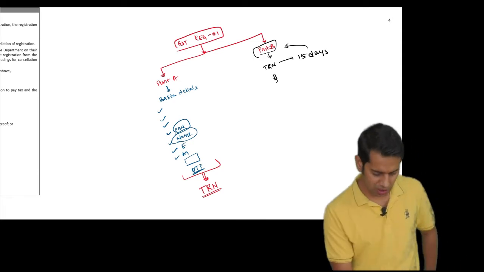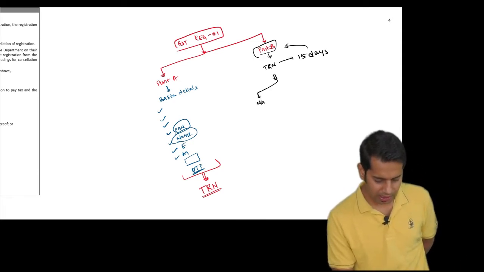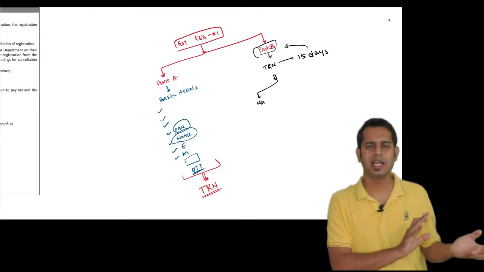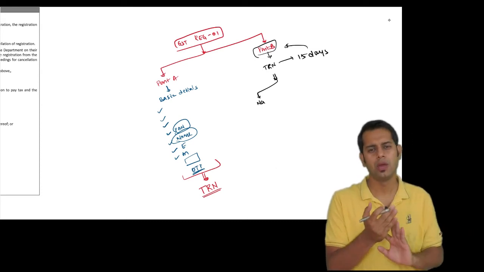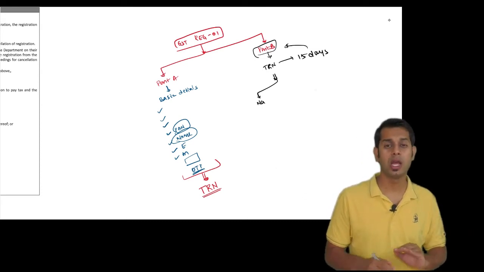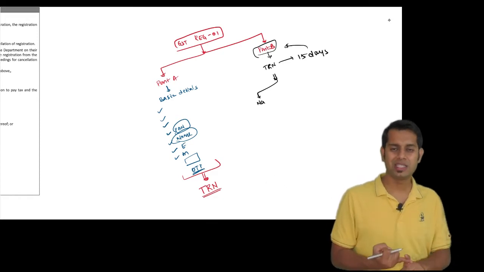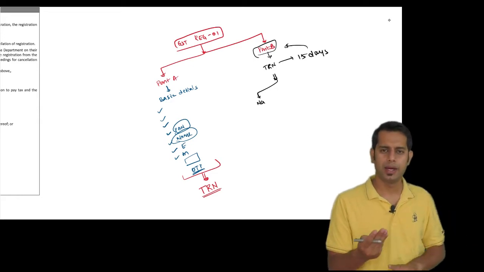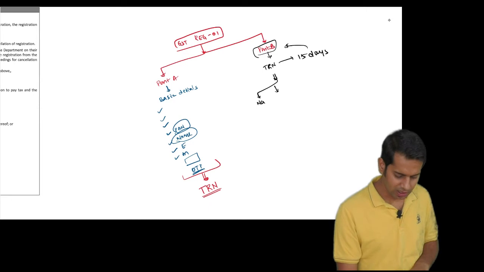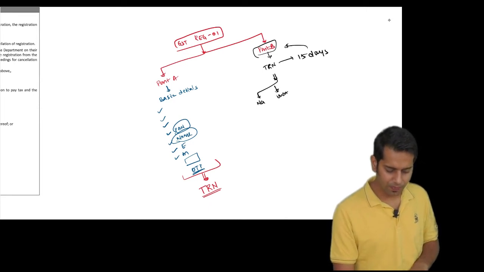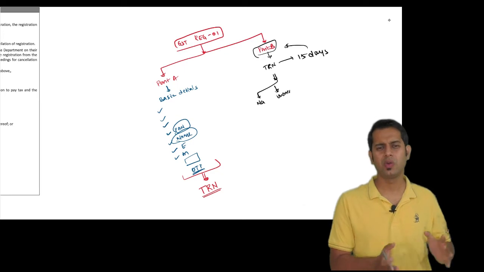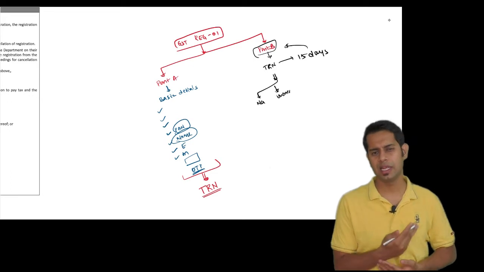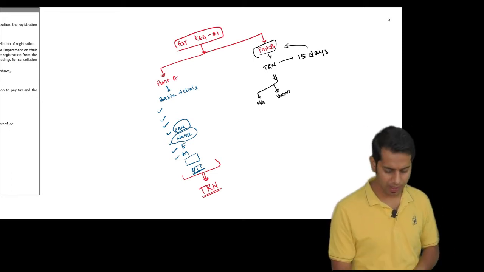In this part B of the registration application, you will give the name of the business, which jurisdiction you fall in, which is the state jurisdiction and which is the central jurisdiction where your business is located, and the nature of your business, whether it is a sole proprietor, a partnership, a private limited company, a public company, a trust or an association. Then you will have to give the details of owners or directors: who is the owner, if it is a sole proprietor; who are the partners, if it is an LLP or partnership firm; and who are the directors of the company.